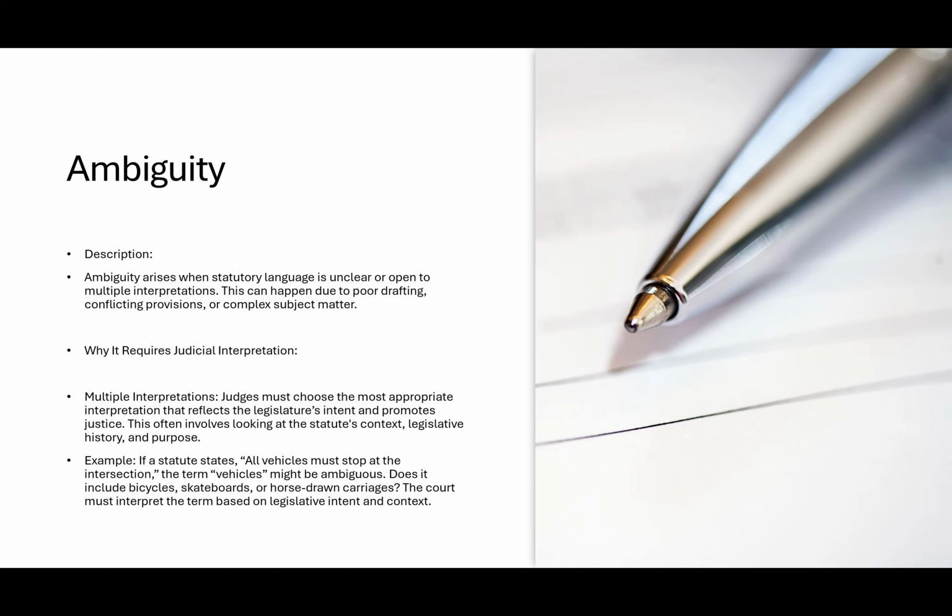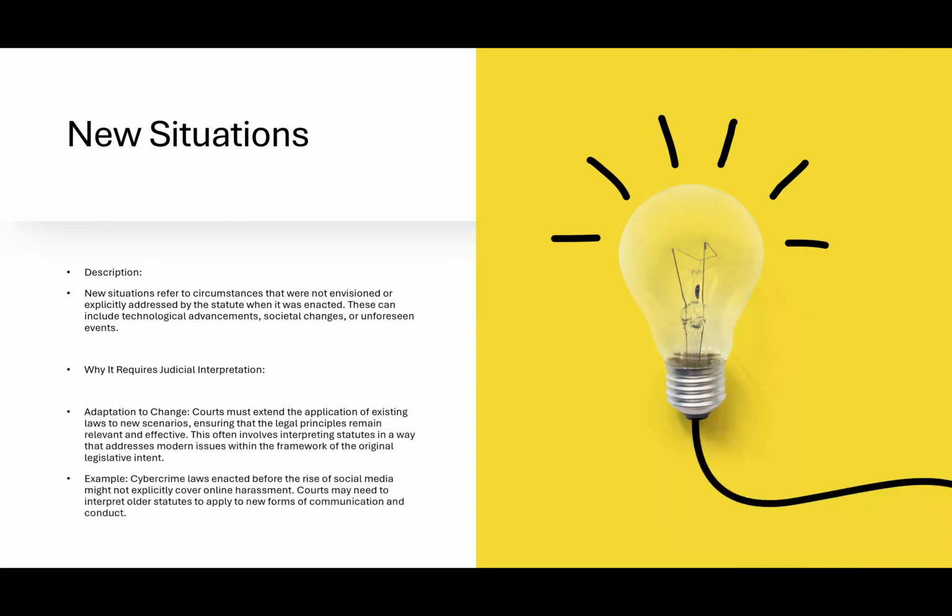So an example would be if a statute says all vehicles must stop at the intersection, the term vehicles might be ambiguous. Does that mean that only trucks and cars are subject under this law? Or do bicycles count? Do motorcycles count? It is ambiguous, right? Therefore, it is up to the courts, right, to interpret whether or not these things fall under the law. All right, so we have that there.